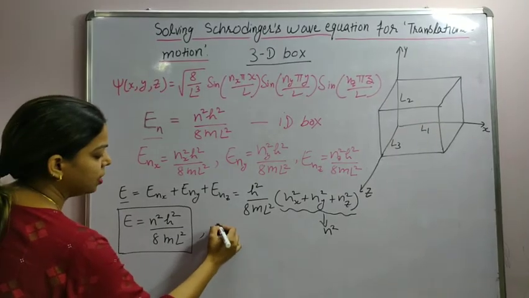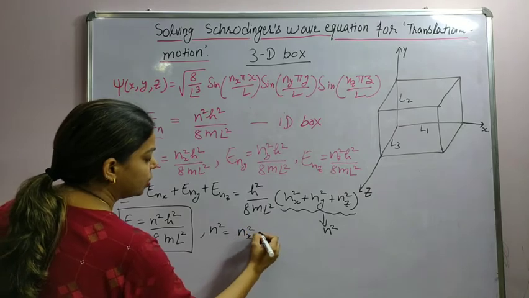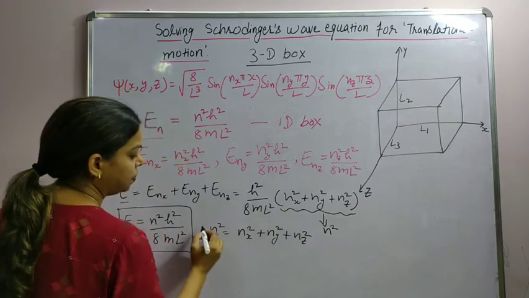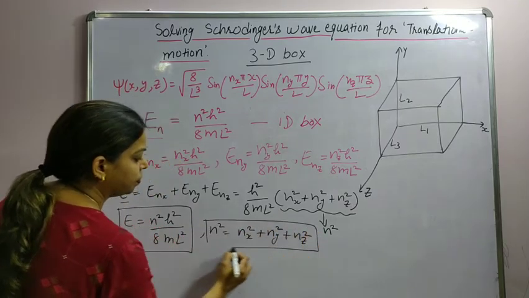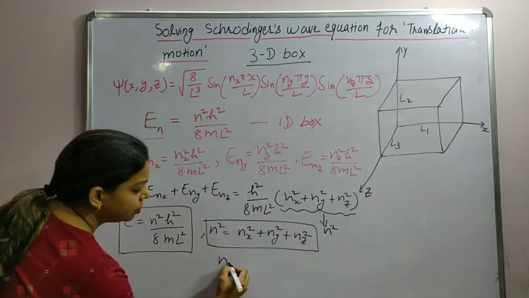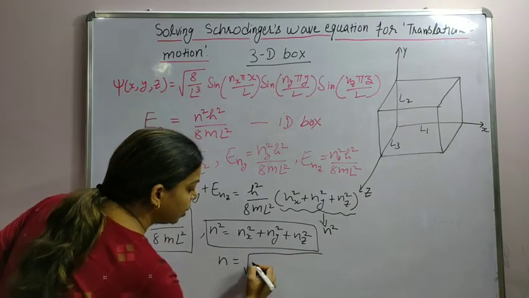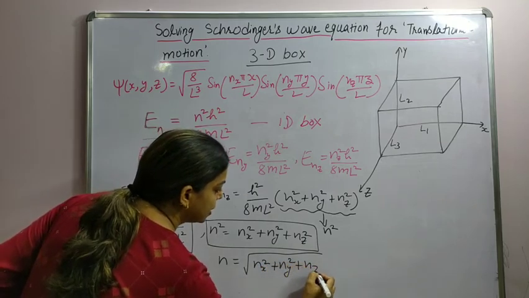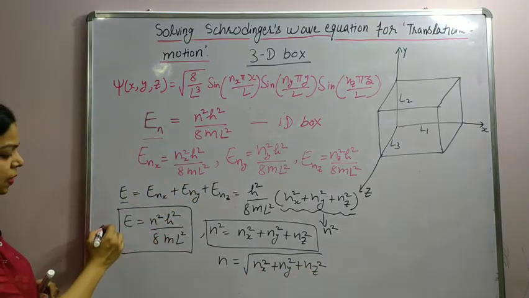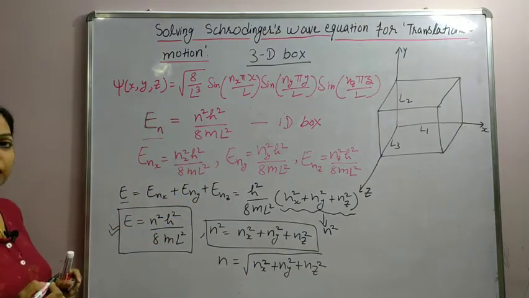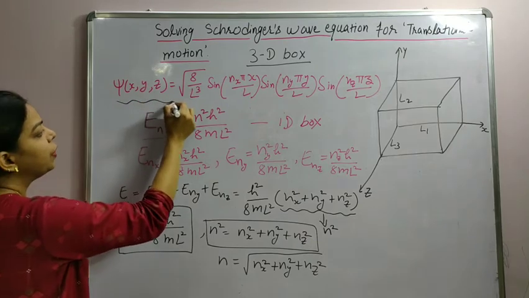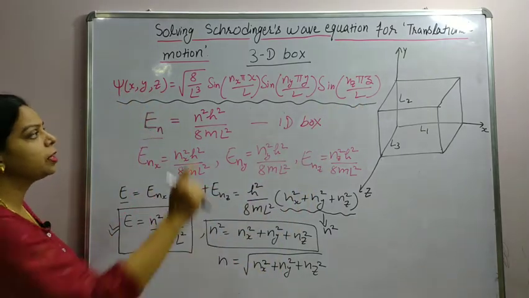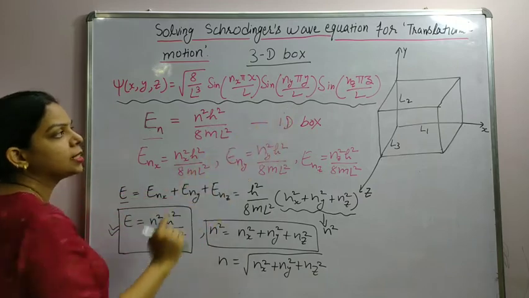Here n square is equal to nx square plus ny square plus nz square, or we can say the quantum number is equal to root of nx square plus ny square plus nz square. So this is the expression for energy in 3D box, and this one is the wave function in 3D cubical box, especially because the length of all the sides is equal.